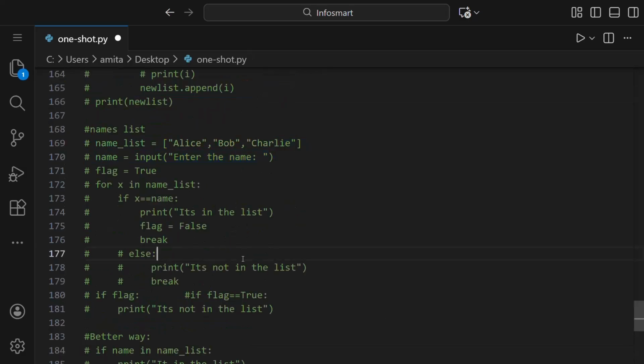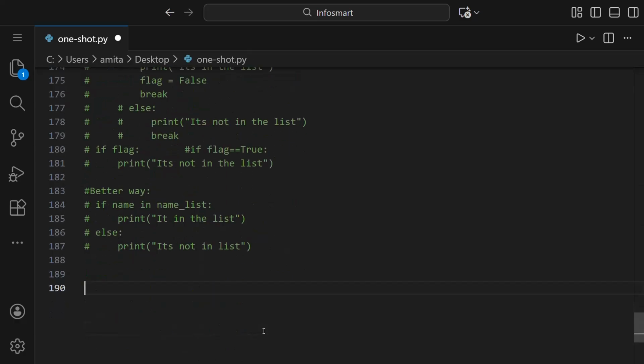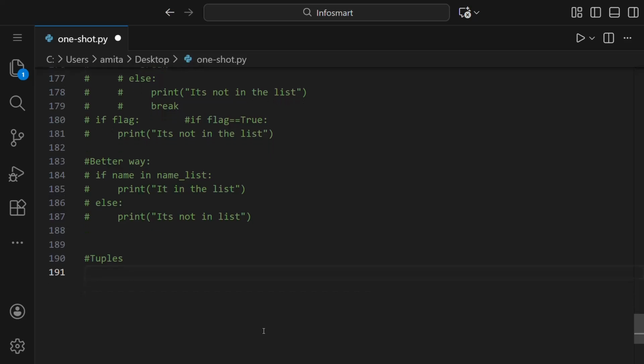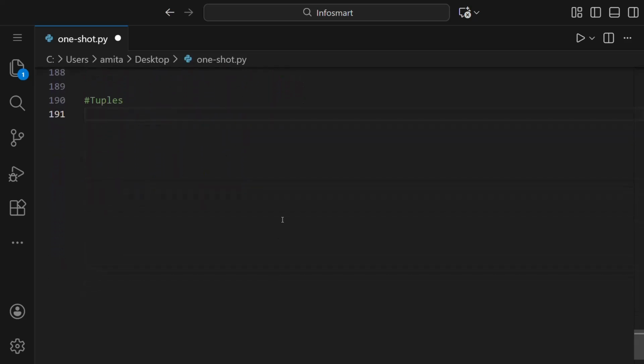So let's move further. The next data structure we'll be talking about is tuples. Tuples are similar to lists but are immutable. Immutable means we cannot add a new element, remove an element, or modify an existing element. So let us create a tuple like data, and here we'll use the round brackets 1 comma 2 comma 3 like this. They are written using round brackets, and once created, tuple values cannot be changed. They're ordered and allow duplicate values.